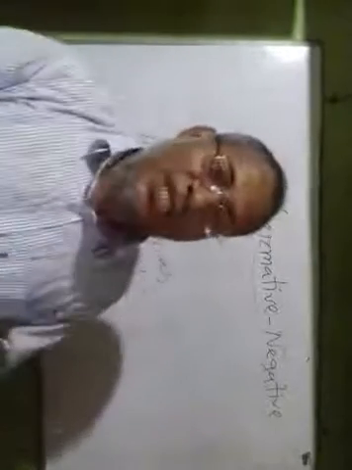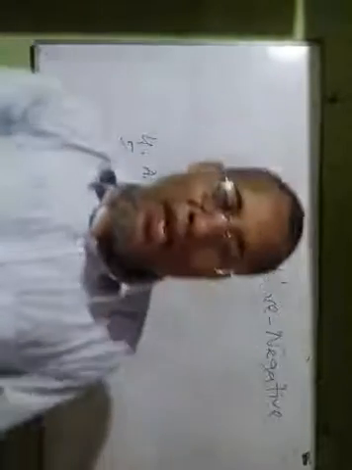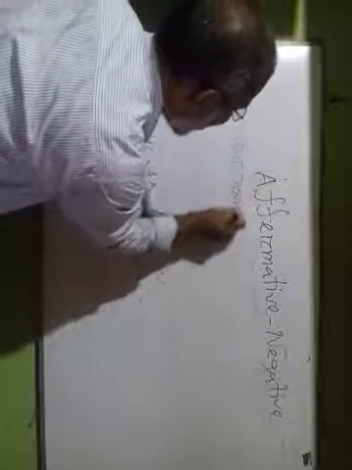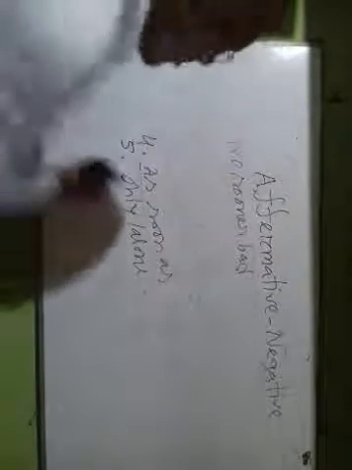Now I would like to discuss number 4, as soon as. If there is as soon as in affirmative form, what will be the negative form? Please listen to me very carefully and look at the board, and if you need, you can write it in your exercise book. If there is as soon as, we will use no sooner had in lieu of as soon as.